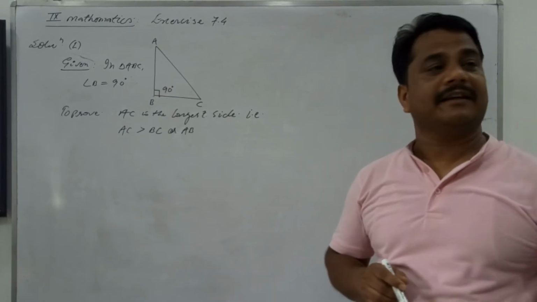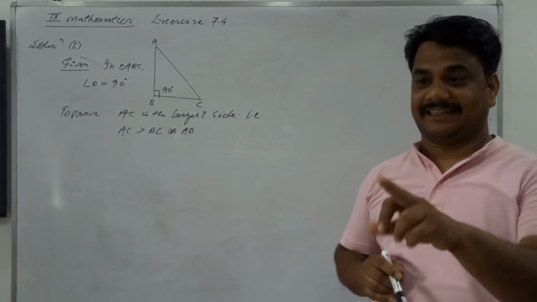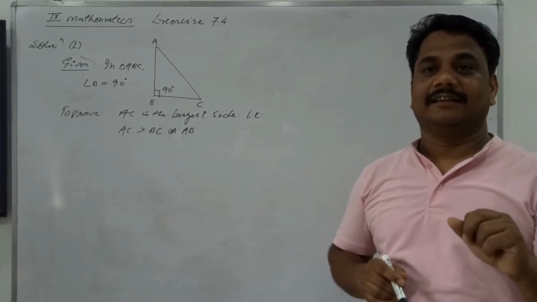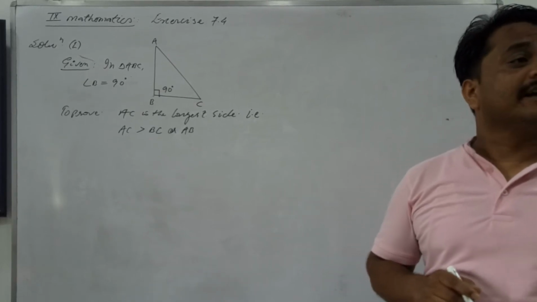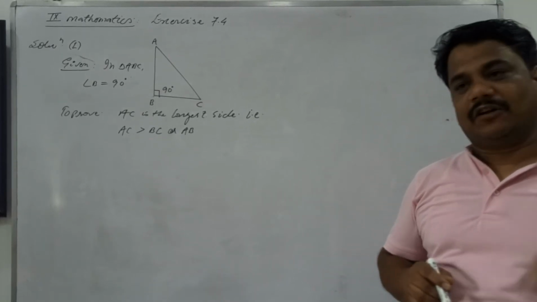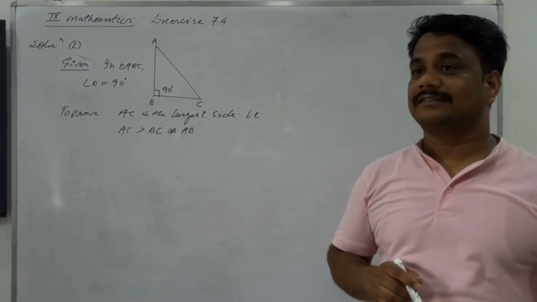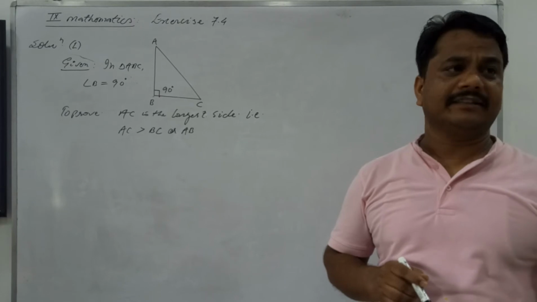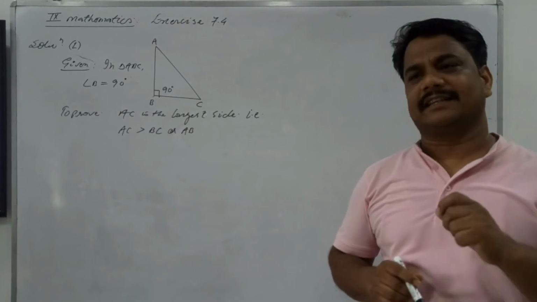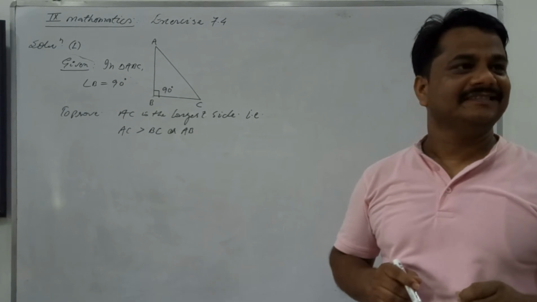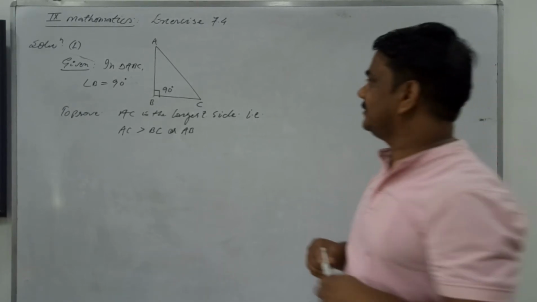What was the third theorem? In a triangle, the sum of two sides is always greater than the third side. If it's not, then what? The sum of two sides is not greater than the third side. Then if it's not greater, it cannot be less either. The two sides cannot be less than that. How? I am telling this.